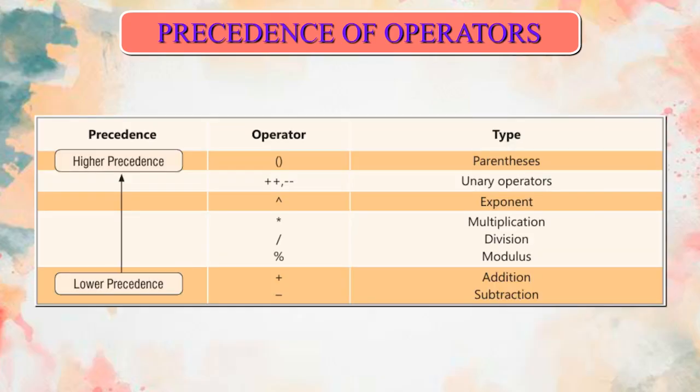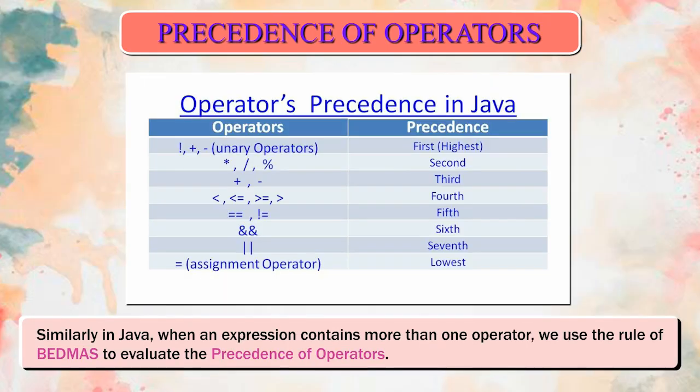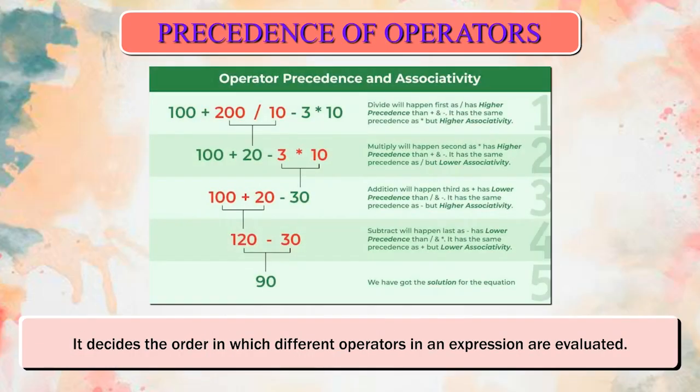Operator type. Brackets, parentheses. ++, --, unary operators. Power, exponent. Asterisk, multiplication. Slash, division. Percent, modulus. Plus, addition. Minus, subtraction. Similarly in Java, when an expression contains more than one operator, we use the rule of BEDMAS to evaluate the precedence of operators. It decides the order in which different operators in an expression are evaluated.